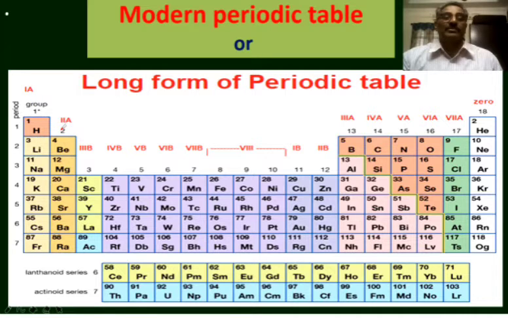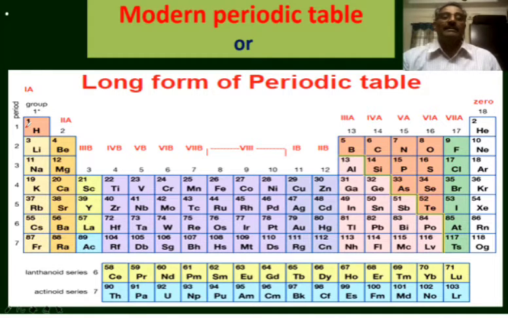1A group, 2A group, 3B group, 4th B group, fifth B group, sixth B group, seventh B group, and the columns 8, 9, 10 together considered as the 8th group. First B group, second B group, then third A group, fourth A group, fifth A group, sixth A group, seventh A group, and 0 group.